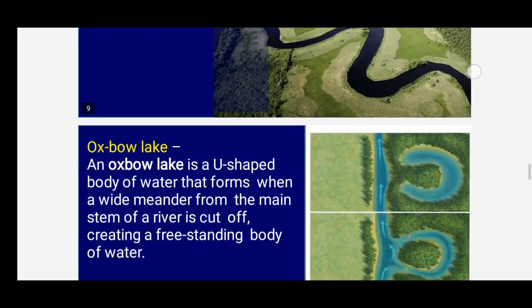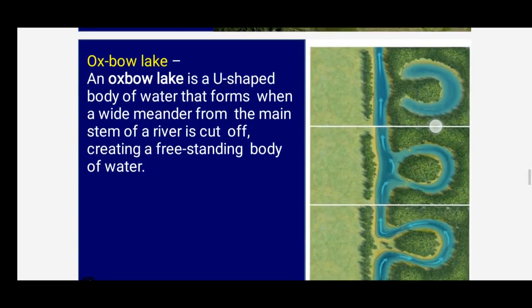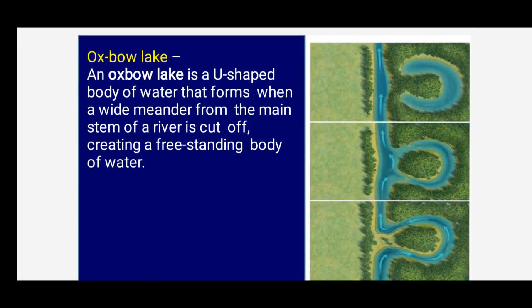Now let's see the second feature of the river, that is the Oxbow Lake. Children, its name is Oxbow. See, on the back of the ox you can see the hump, no? Because it is in the shape of the hump of the ox, it is named Oxbow Lake. So how does this Oxbow Lake occur, children?